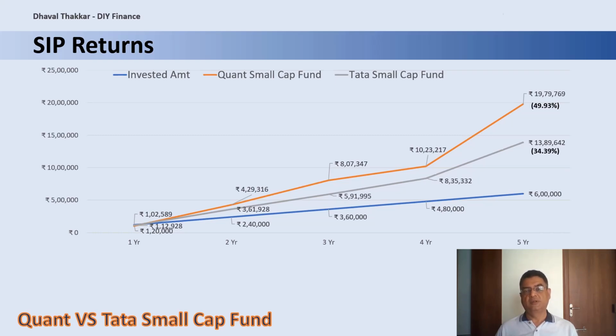34.39% annualized returns. Surely, the performance of Tata Small Cap Fund is good, but the outperformance of Quant is very huge, and here also the clear winner is Quant Small Cap Fund. The difference in performance between the two funds is quite substantial. Now let's quickly check the rolling returns.